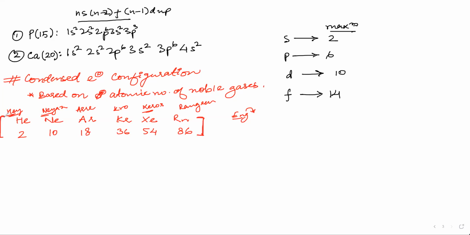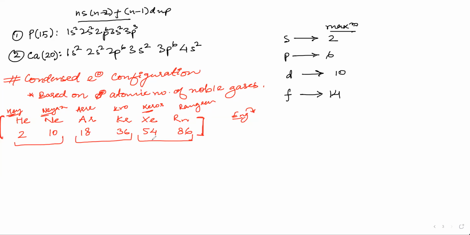Now I will ask all of you to turn on your mics and start reading this: 2, 10, 18, 36, 54, 86. Everyone start. Don't worry if you are having clashes in your voices. 2, 10, 18, 36, 54, 86. I will say when it is enough.